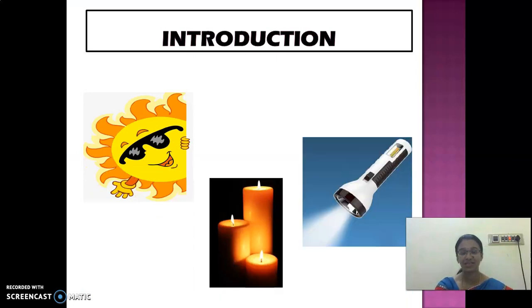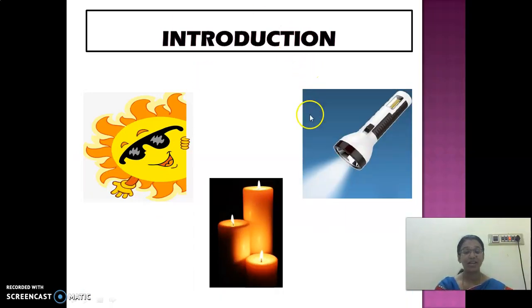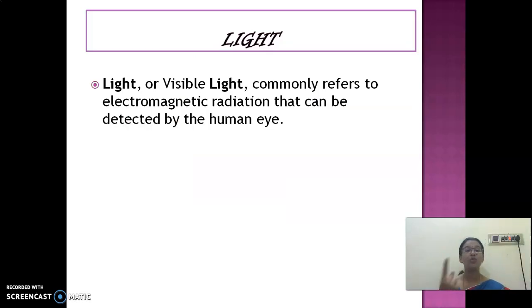First, introduction. So, what is the main source of light? Sunlight. Sunlight is the main source of heat and light. In addition to that, we have what? Luminous and non-luminous objects. So, what is meant by light? We can call it light or visible rays because we are able to see that light. It is commonly called electromagnetic radiation, that is EM radiation. In today's class, I am going to explain the electromagnetic radiation. This can be detected by our human eye.